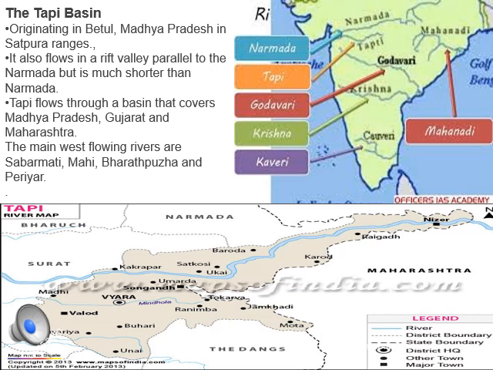And Tapi flows through the basins that cover Madhya Pradesh, Gujarat and Maharashtra. Then it is flowing towards the Arabian Sea. So the Narmada and the Tapi are the two peninsular rivers that are flowing towards the Arabian Sea.